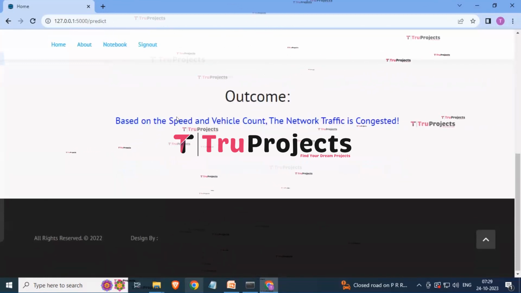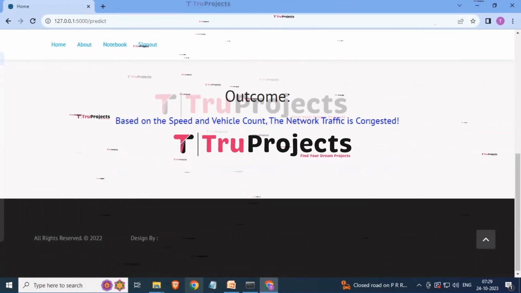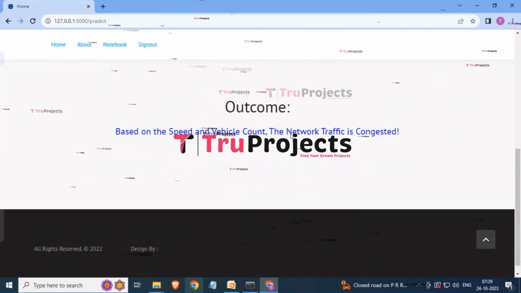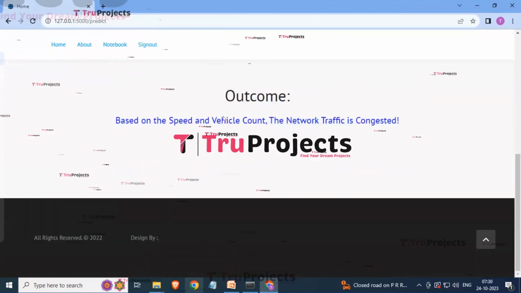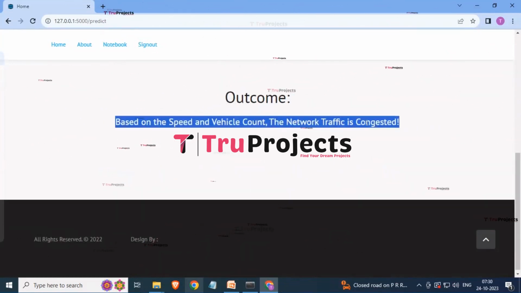So you can see it is showing the outcome based on the speed and vehicle count. The network traffic is congested. So depending upon the parameters you are providing over there, it will show the outcome whether, based on the speed and vehicle count, the network traffic is congested or not.